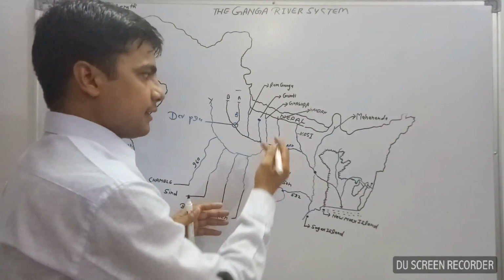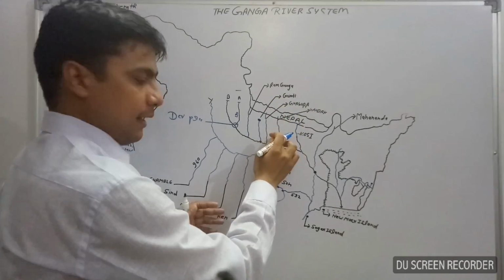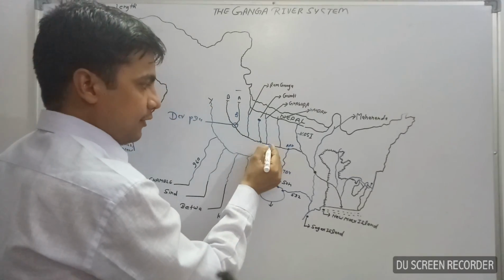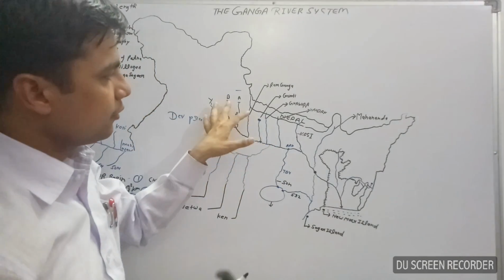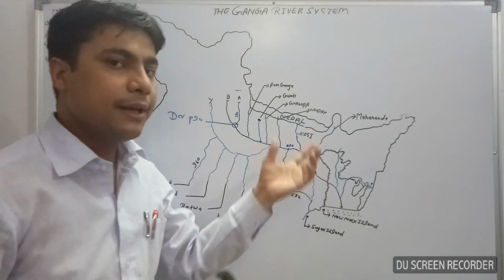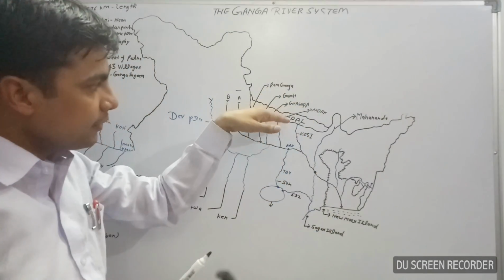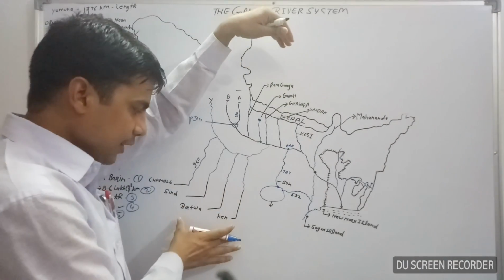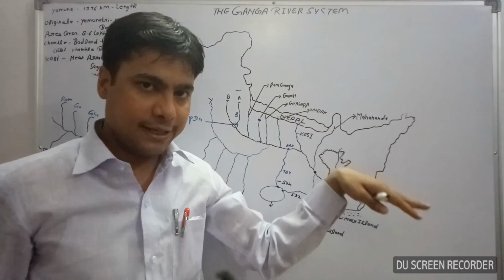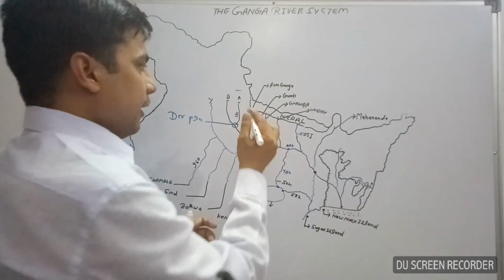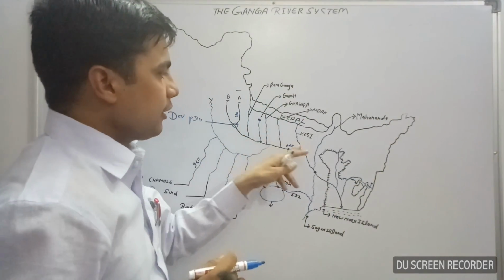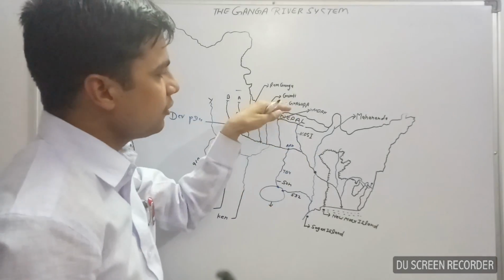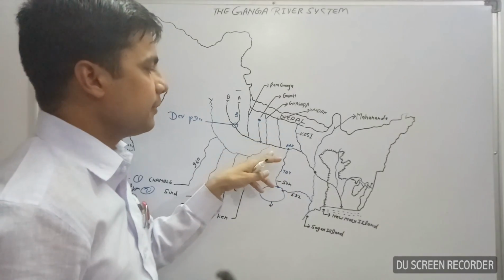You can see in the figure some tributaries coming from the Himalaya regions, and some coming from the peninsular regions, and they confluence with the Ganga river. Those tributaries which come from the Himalaya regions are known as the left hand tributaries, and those tributaries coming from the peninsular regions are known as the right hand tributaries. Now we will discuss the left hand tributaries first. Most of the left hand tributaries of the Ganga river come from the Himalaya regions. They all originate from the Himalaya regions and meet with the Ganga river.